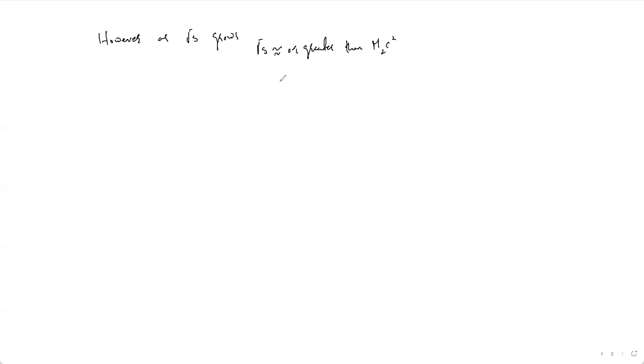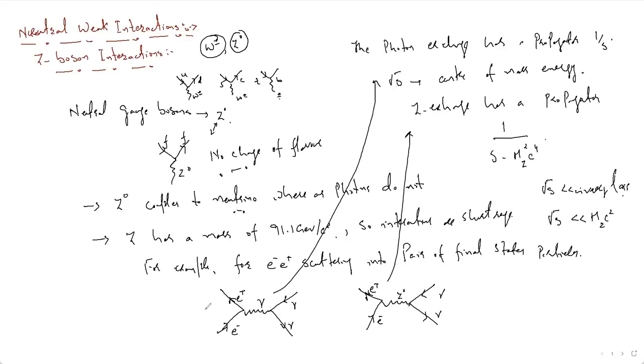Both these diagrams are equally equivalent. Which two diagrams are equally equivalent? Let me make the diagram here first. That means these two diagrams, this diagram and this diagram. So when the center of mass energy is comparable to or greater than the rest mass of the Z0 boson, these diagrams are equally valid. Otherwise, when the center of mass energy is very low, the mZ c square term contributes least and can be neglected.